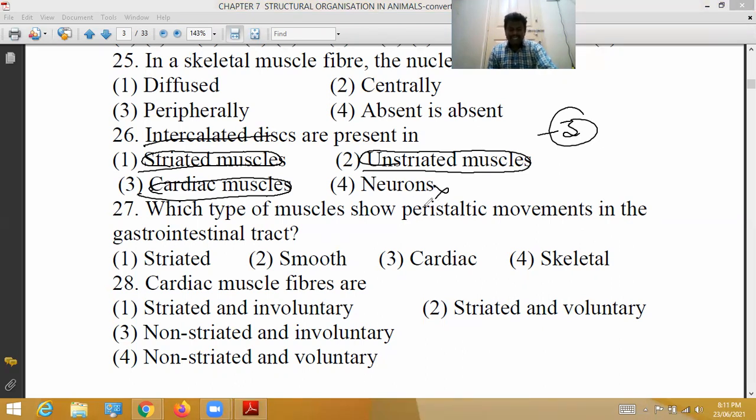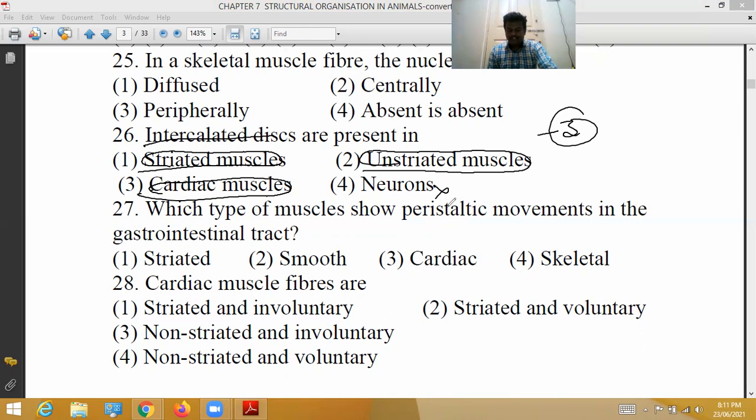Intercalated discs are unique and distinguishing features of cardiac muscle. They are dark, irregular, zigzag partitions between adjacent cardiac muscle cells. They have both transverse and lateral portions. Intercalated discs provide a firm adhesive nature between the adjacent cells.